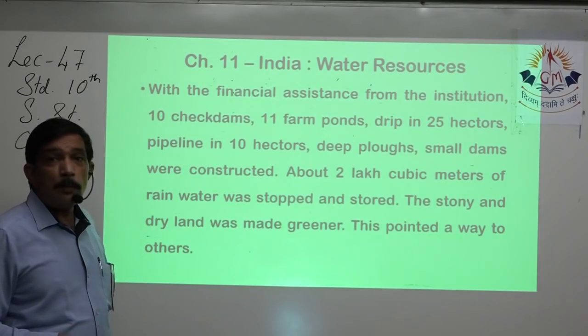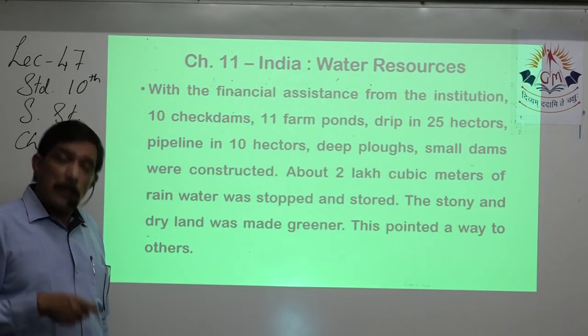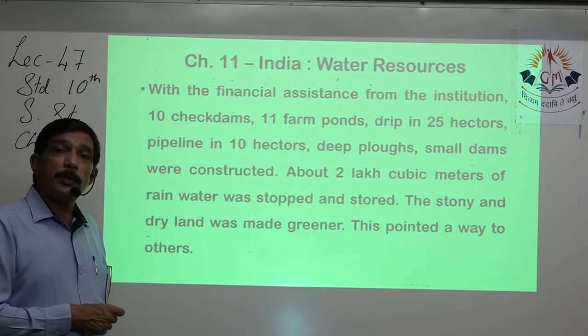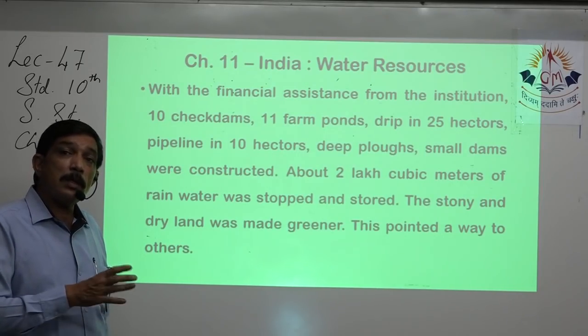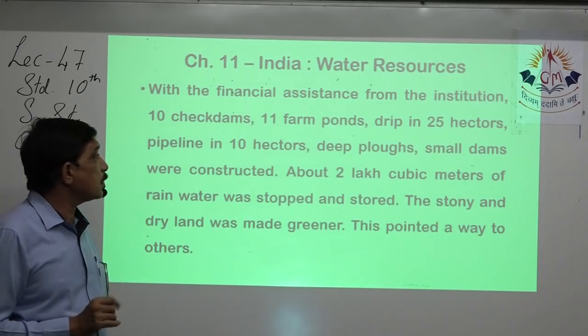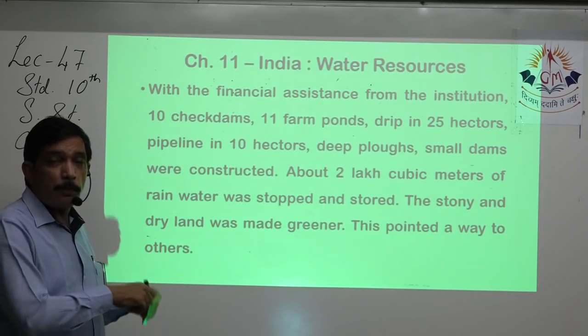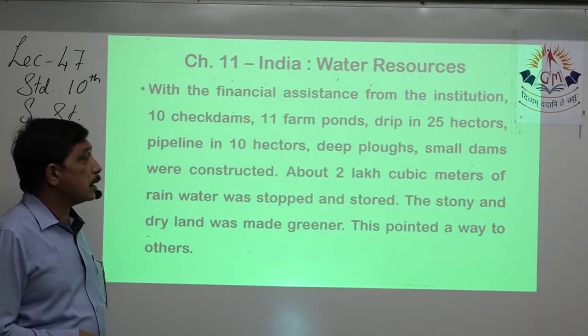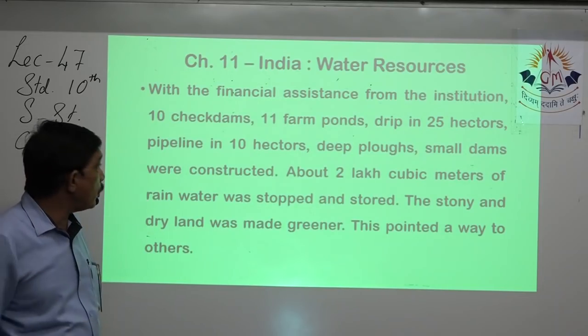Drip irrigation: instead of giving water from wells and tube wells, they gave it through drip irrigation so that less water is used, but the plants which require the water get that much required water. With the help of the drip pipeline, for 10 hectares, where 1 hectare is 100 meters by 100 meters, so this is 1 kilometer.